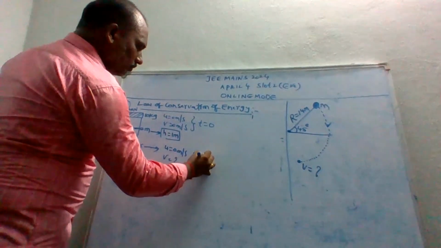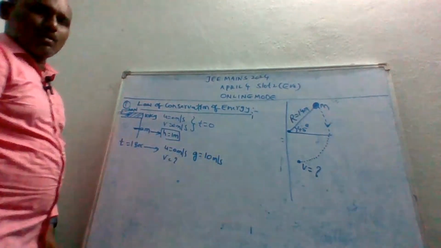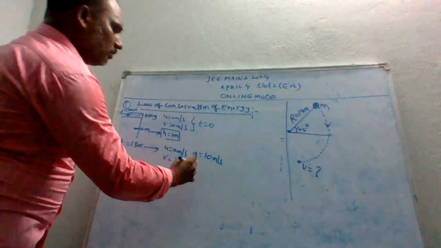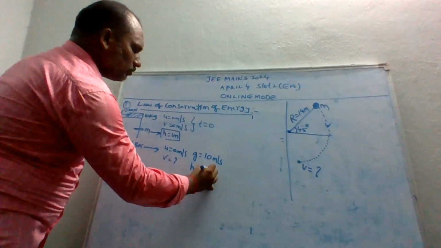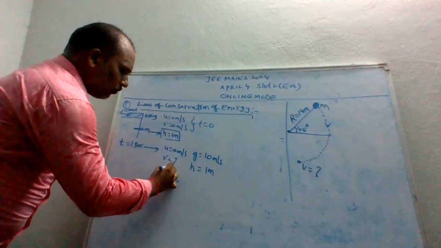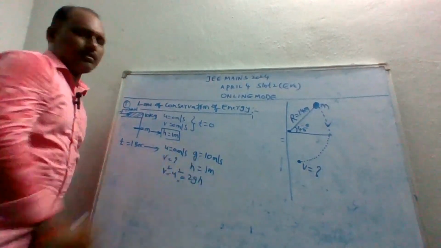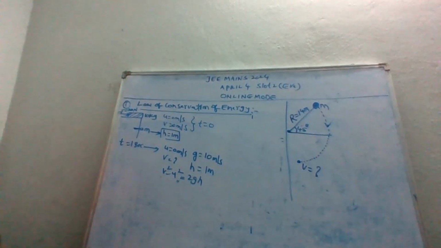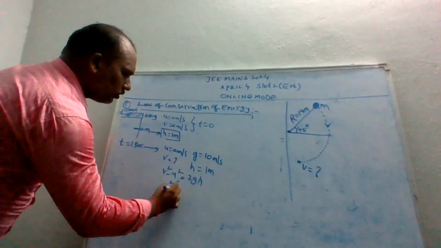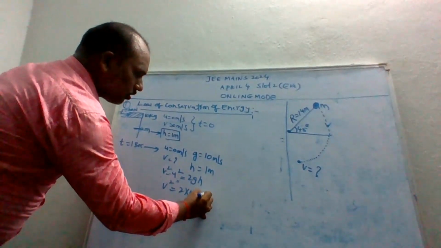a becomes g, that is 10 meter per second square, and h is 1 meter. So we know the formula, v square minus u square is equal to 2gh. So v square is equal to 2 into g, which is 10, into h, which is 1.